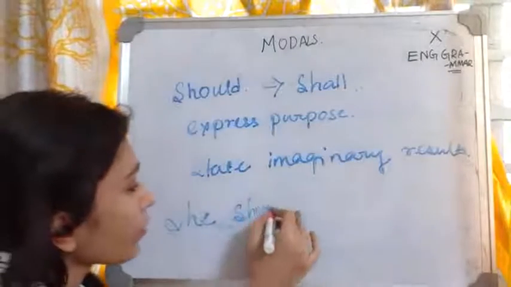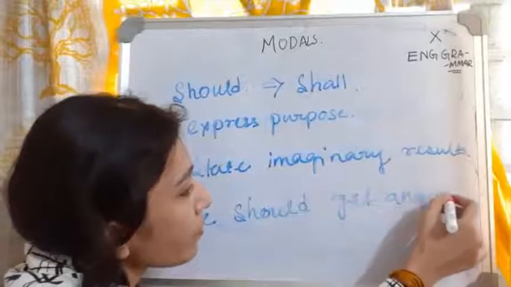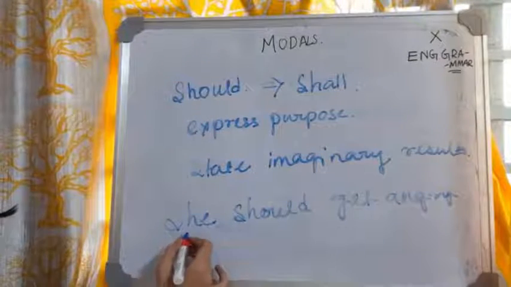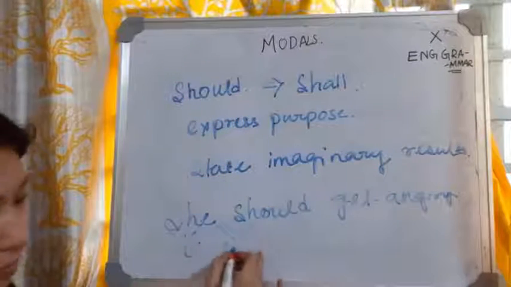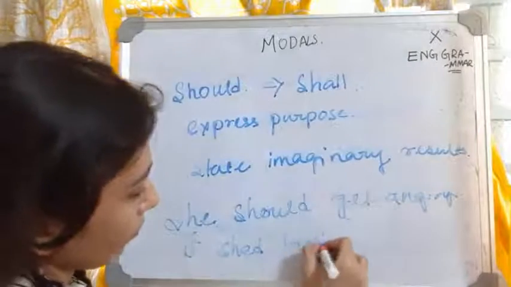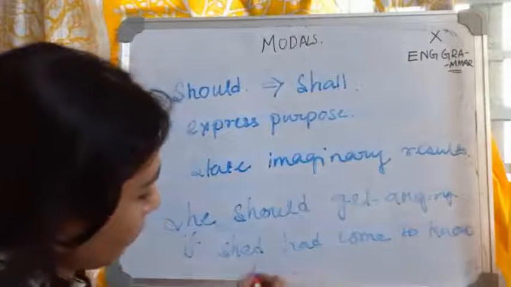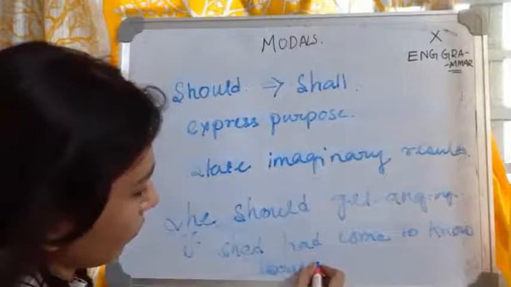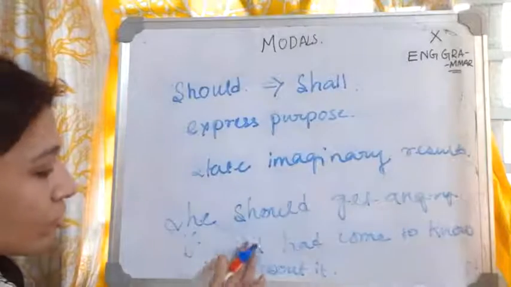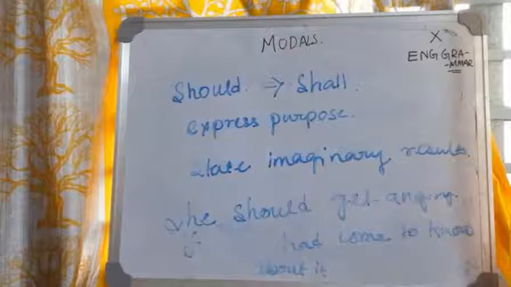She should get angry if she had come to know about it.